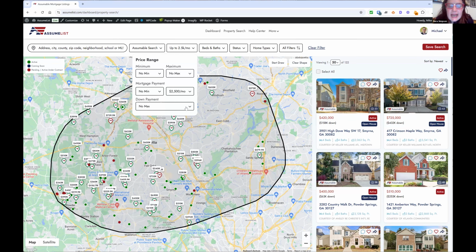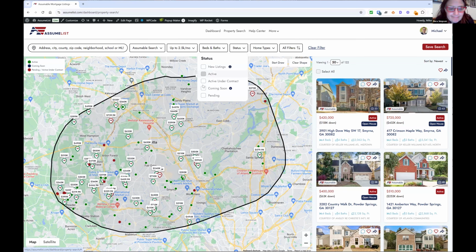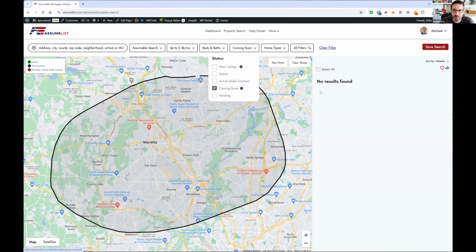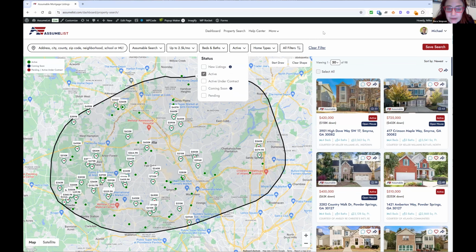Okay, great. Let's look at status. Oh, yep. Okay. Let's do active and coming soon. I don't think this market does coming soon. So yeah, there's nothing to be found in this coming soon. So there's a little flag here. Not all markets use it. So if you know your MLS has a coming soon status, you can use it. Otherwise, you would just click on active. Perfect. Now let's go to all filters.